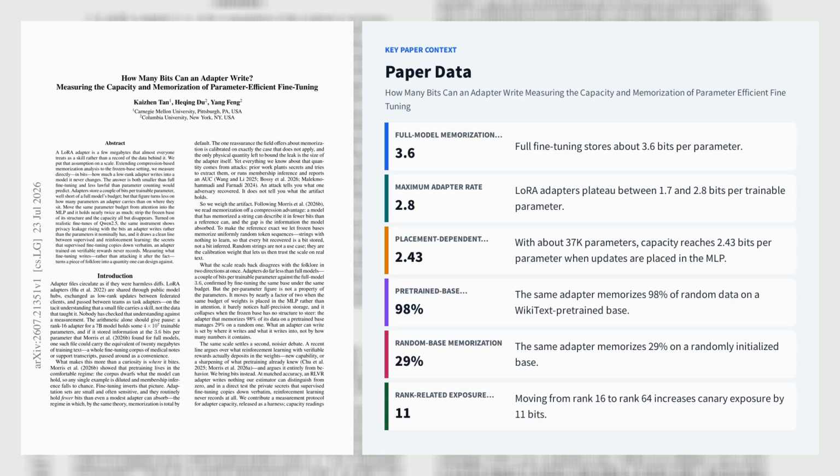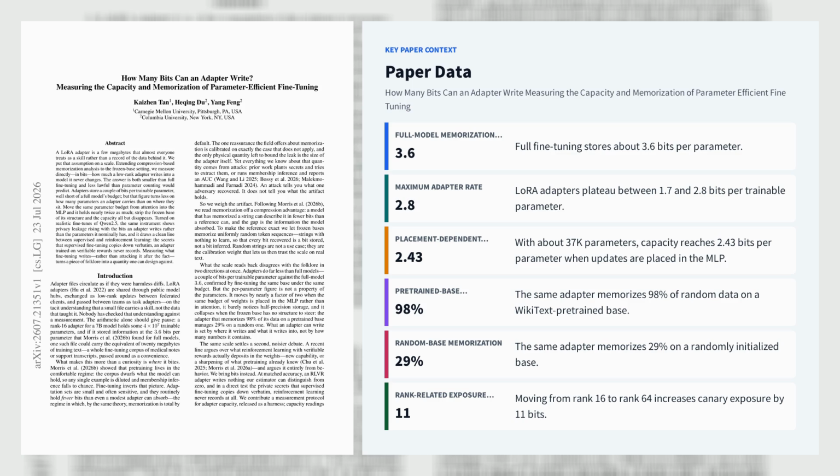How Many Bits Can an Adapter Write? Measuring the Capacity and Memorization of Parameter-Efficient Fine-Tuning. Kaizhen Tan, Heqing Du, and Yang Feng of Carnegie Mellon University and Columbia University introduced a compression-based instrument for measuring how many information bits a parameter-efficient adapter actually writes into a frozen model. Using 64-token uniformly random sequences over a 2048-symbol vocabulary, yielding 704 bits per sequence, they separate memorization from prediction and show that LoRA adapters store substantially less than full fine-tuning.